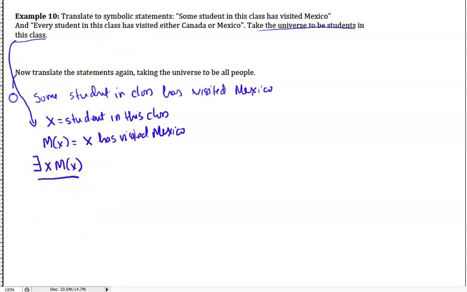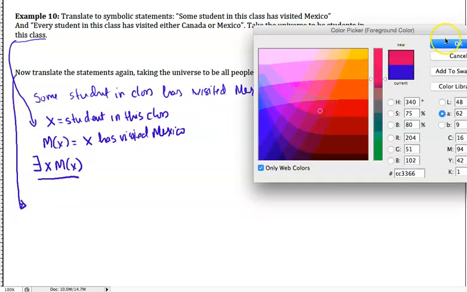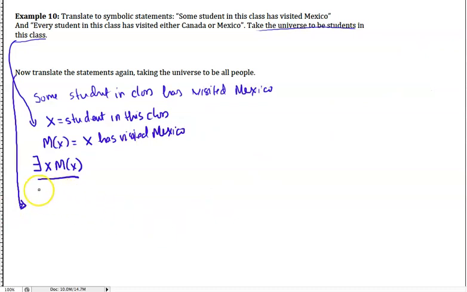All right, now let's change the universe so the universe is all people. When that happens, X is going to be a person in the world, just a person in general. We're going to say D of X is that X is in this class, and M of X is that X has visited Mexico.